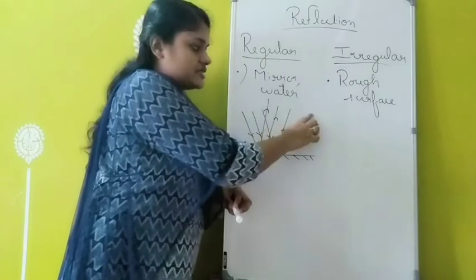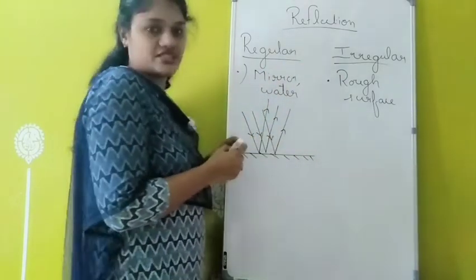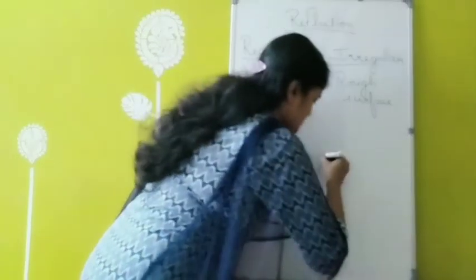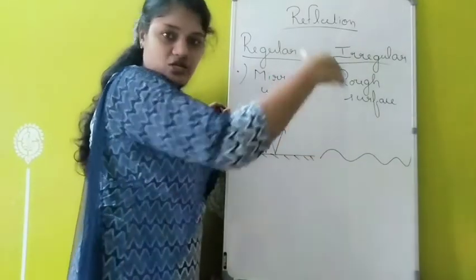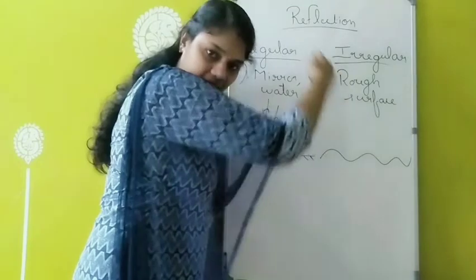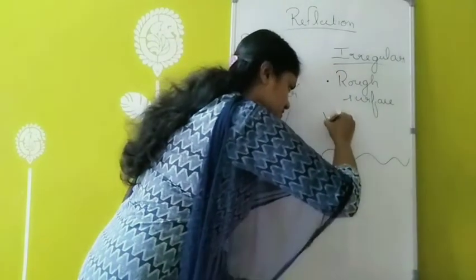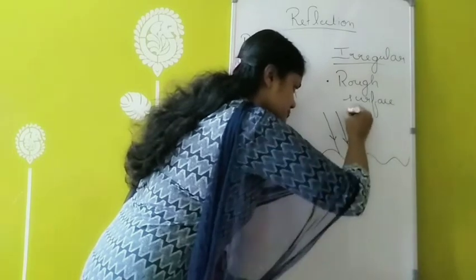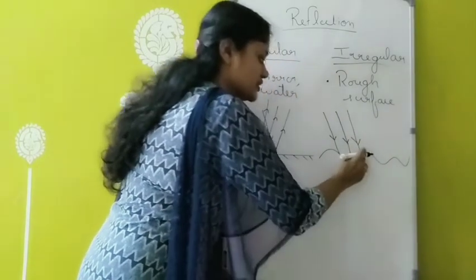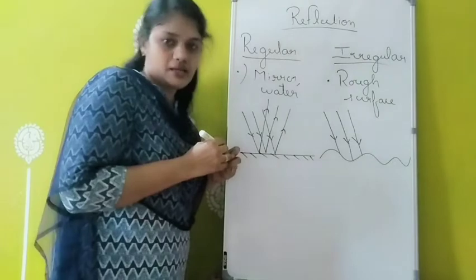Suppose I am taking an example for irregular reflection, that is, reflection from a rough surface. A rough surface means so many ups and downs will be there. So I am taking a beam of light falling on this irregular surface. Here also what will happen? These light rays will be bouncing back.